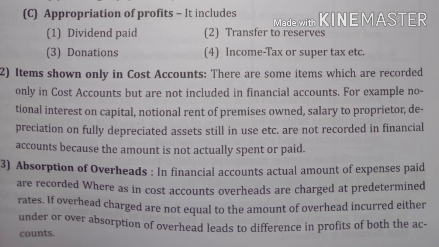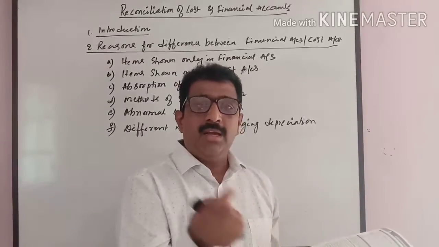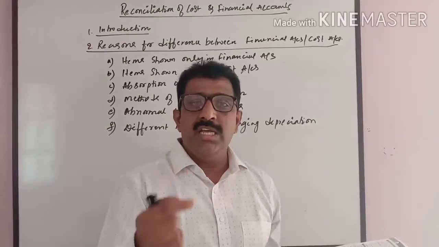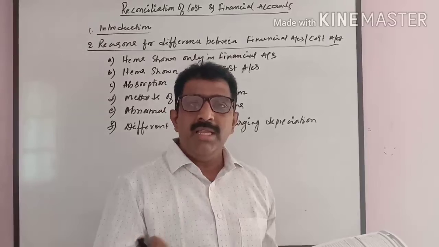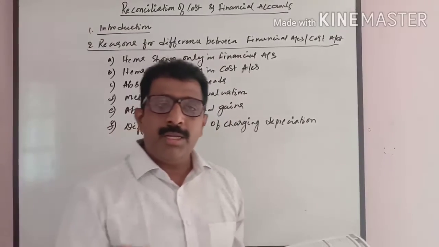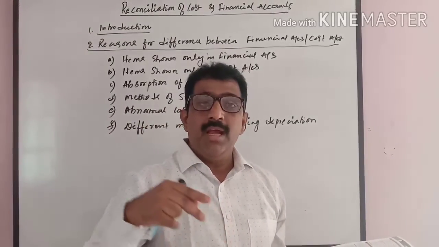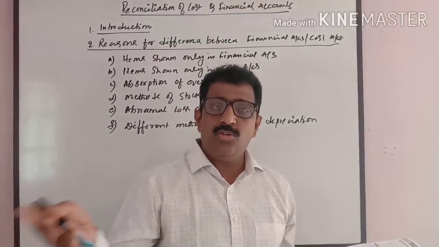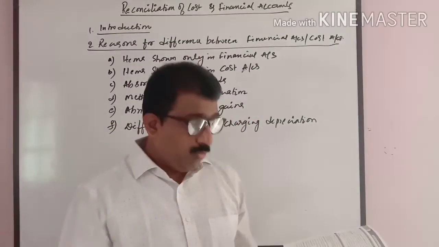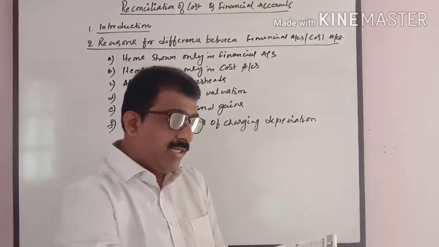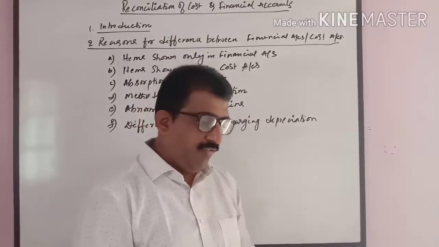Absorption of overheads. As I said, over absorption or under absorption of overhead. Both are written in cost accounting and financial accounting. As I said, administration expenses written in the financial accounting as 1 lakh, by the cost accountant as 80,000. Here it is under absorption. Similarly, selling and distribution overhead written by the cost accountant is 1 lakh and by the financial accountant 1 lakh 20, over absorption. Over and under absorption of overheads lead to a difference in profits.